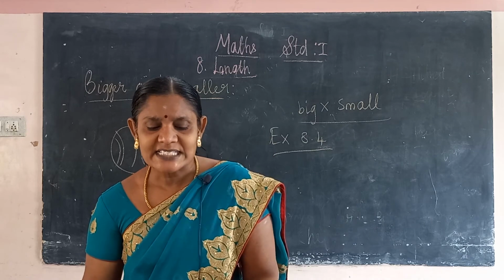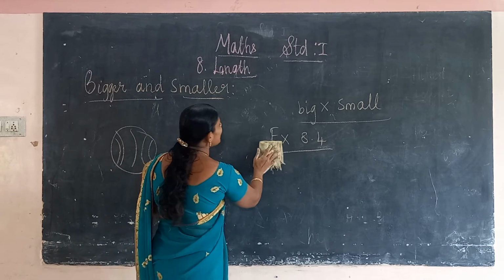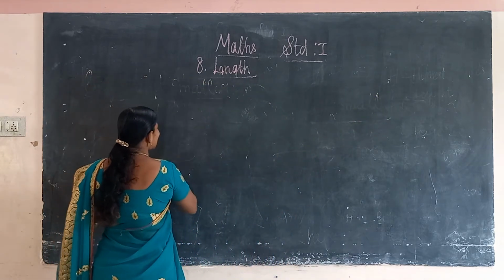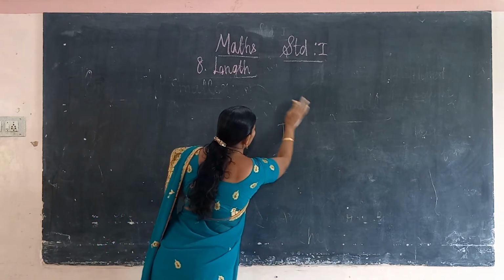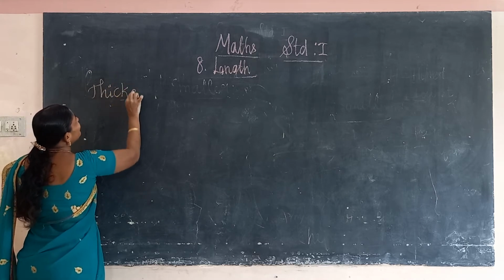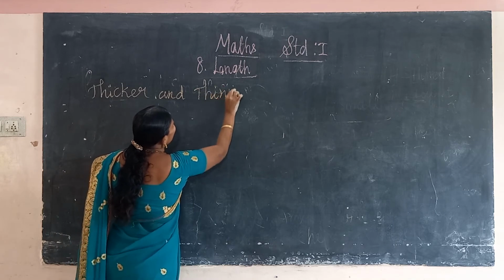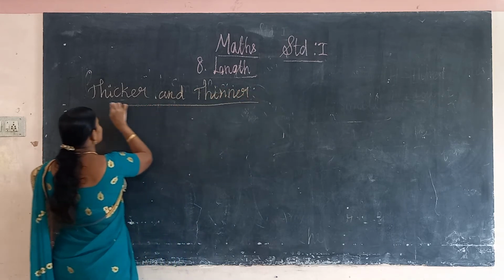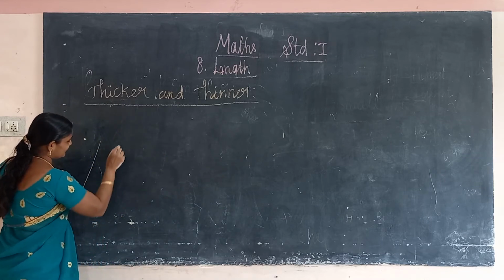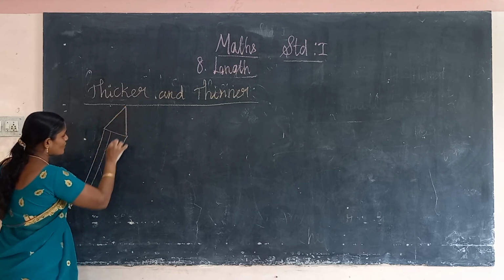Okay, so next we see thicker and thinner. What is the meaning of thicker? Thicker, and next we see thicker and thinner. Thicker and thinner. What is the meaning of thick? What is the meaning of thick? What do we call something that is nicely thick? We say thick.